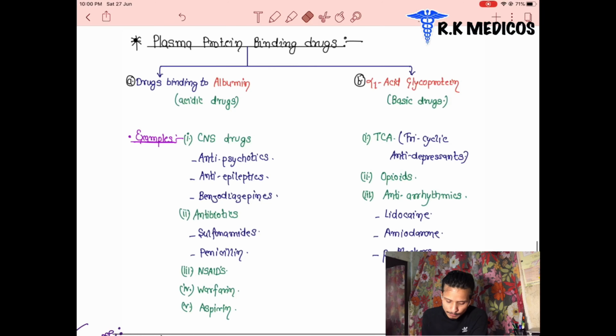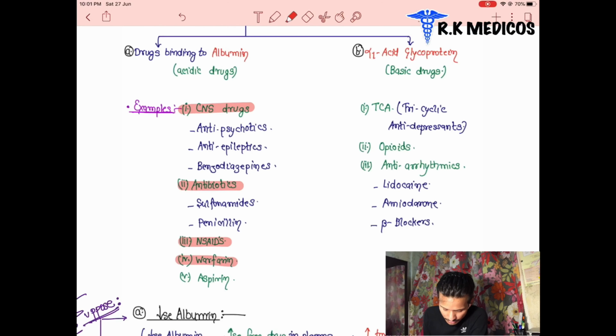So what are the plasma protein binding drugs? Basically, they bind to albumin: the acidic drugs, CNS drugs, antibiotics, NSAIDs, non-steroidal anti-inflammatory drugs, warfarin and aspirin. What are the five classes of drugs? First, CNS drugs. Second, NSAIDs. We can also say antibiotics, NSAIDs, warfarin and aspirin. Aspirin, warfarin, NSAIDs, then CNS drugs and antibiotics.